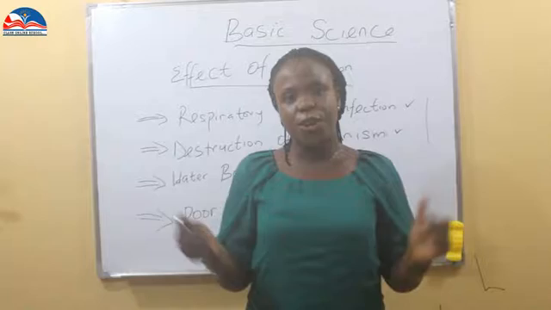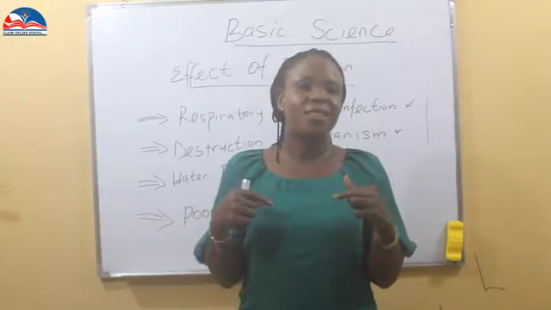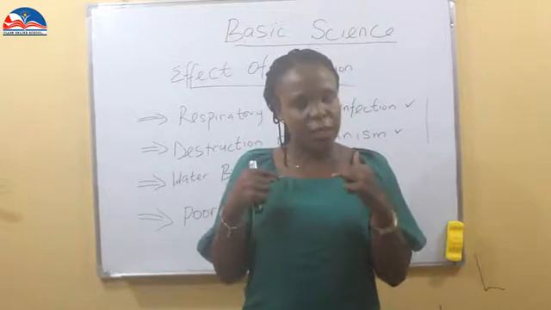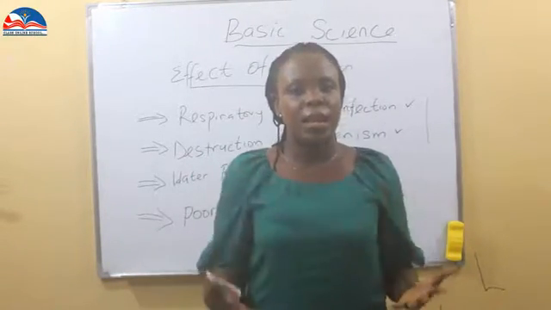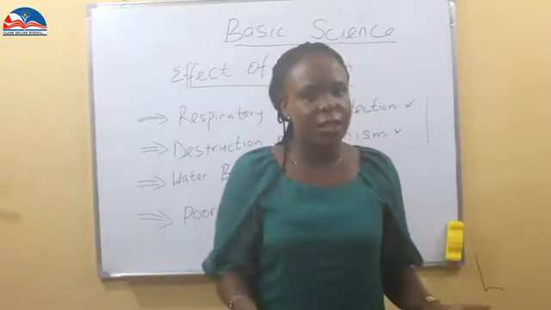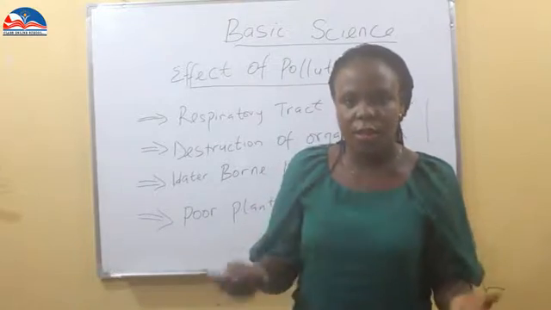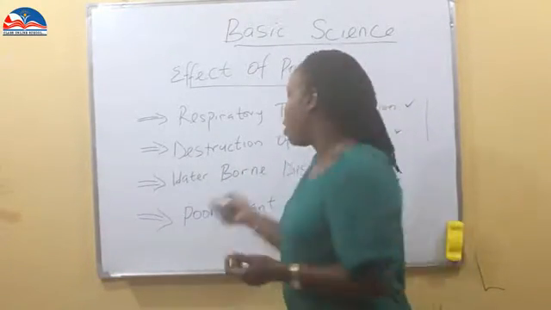And sometimes we take in toxic, polluted air that is not fit for our general well-being. And so when we take in this toxic air, it causes a problem to our system, and it can cause infection.